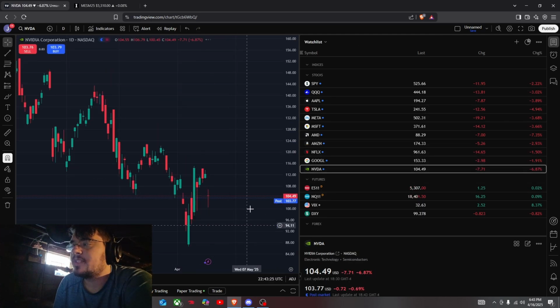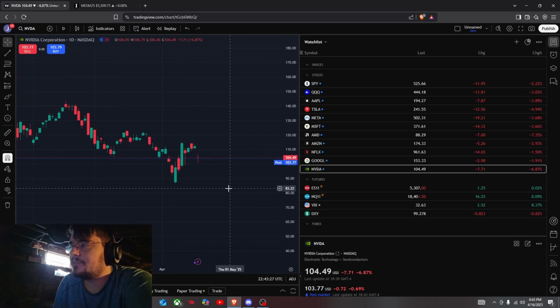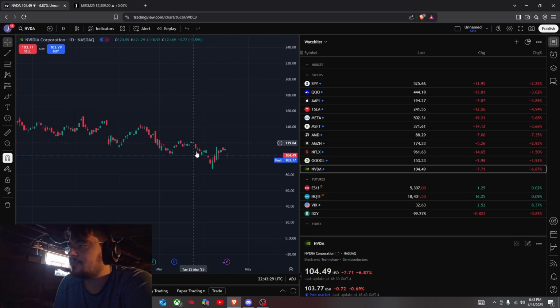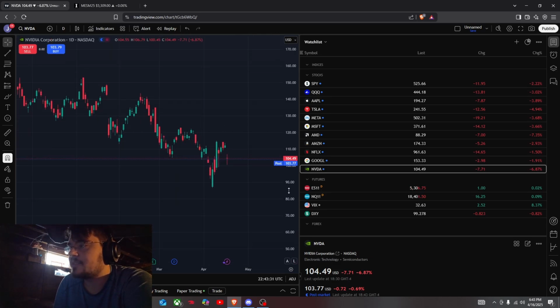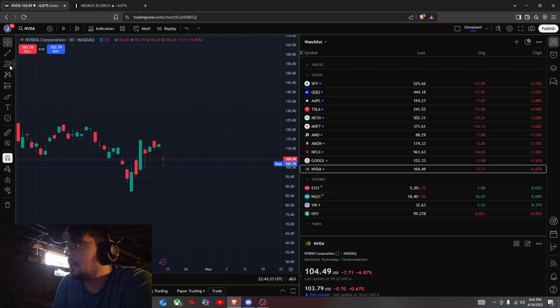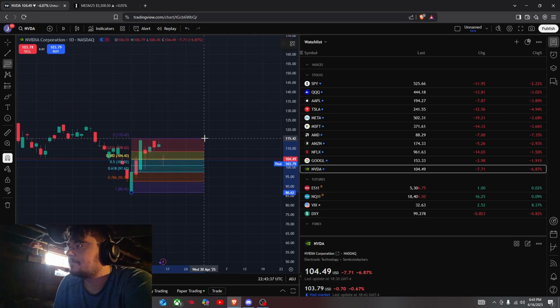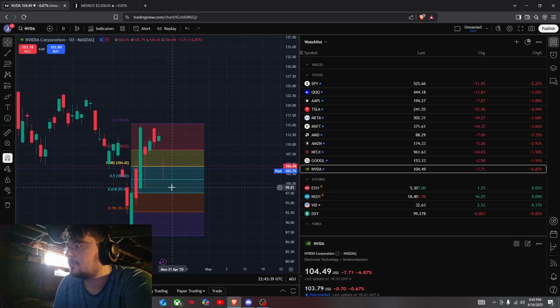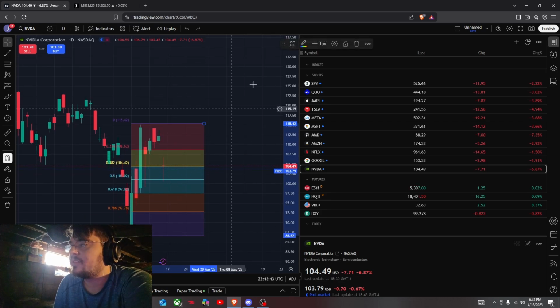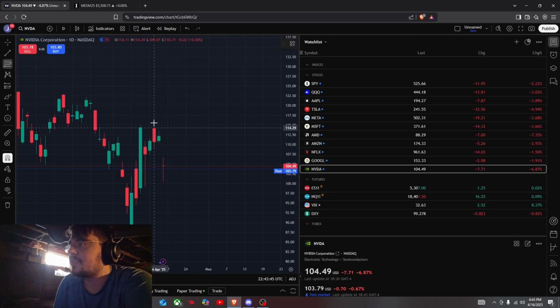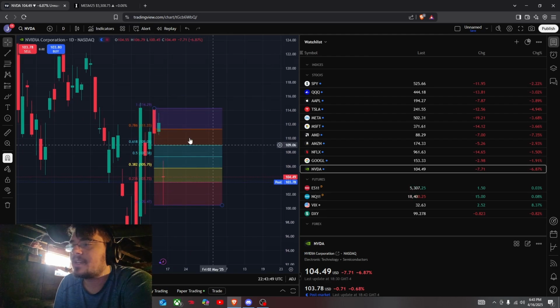And then we'll just do Nvidia to round it out. As you can see here, again, Nvidia is just choppy, just consolidation. We are pushing up, so that is good. We're getting near a support level. I want to say about 99 is support for Nvidia. Resistance for Nvidia is at about 108. So just be careful of that.